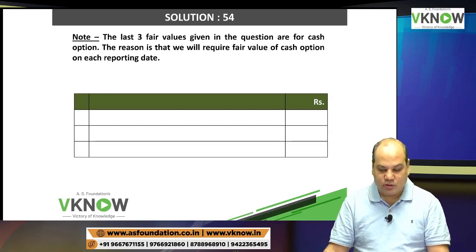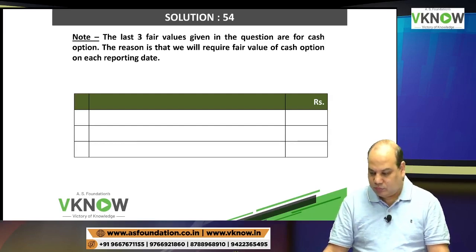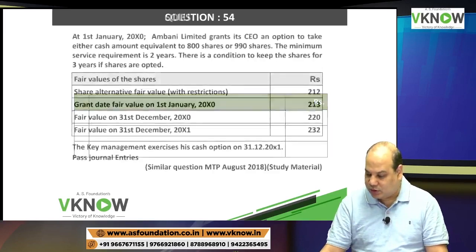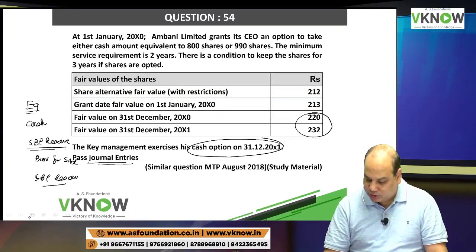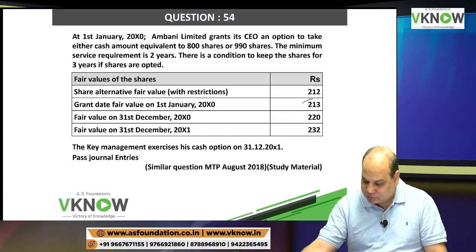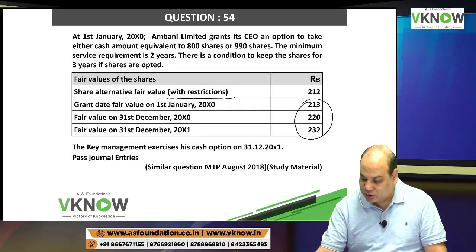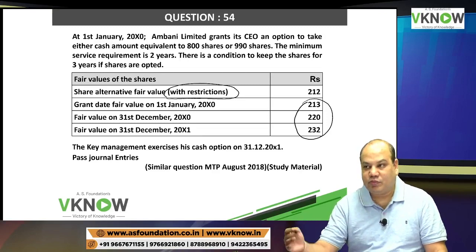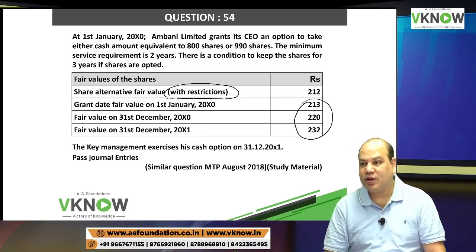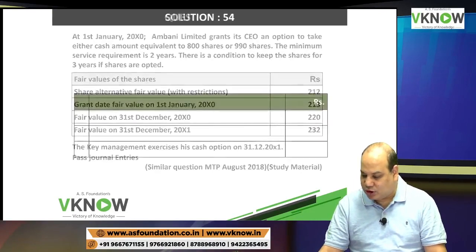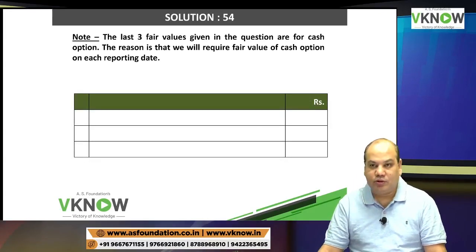Write a small note. This question has not given whether these three fair values are for equity settlement or cash settlement. But then you have to understand this is the style of the institute, that with restriction is for equity and the others are for cash settlement. They should have mentioned it more clearly, but they don't do it.